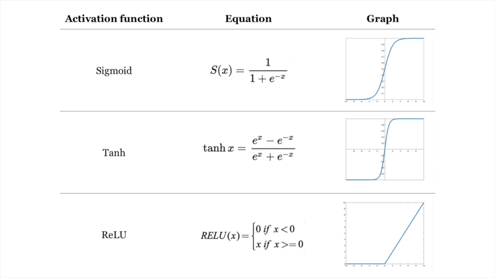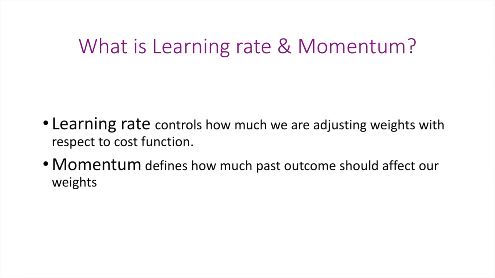Next question is, what is learning rate and momentum? By definition, learning rate is one of the most important hyperparameters that control how much we are adjusting the weights in network with respect to loss gradient. And momentum is a simple technique in neural network that often improves both training speed and accuracy. It accumulates the gradient of past iteration to determine the direction to go. Let me give you an example on learning rate.